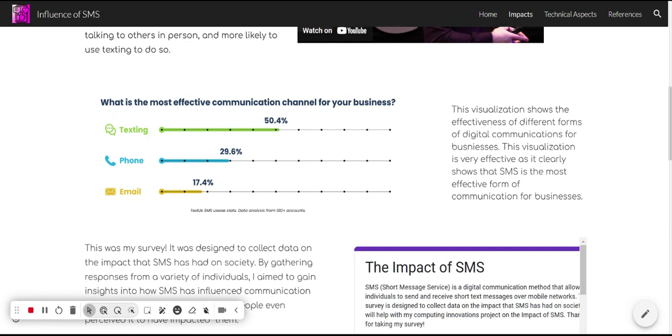I included this because it really showed how SMS not only affects the computer science field, but if not all fields of careers, especially business, because it shows the effectiveness of digital communications for business, especially texting, as texting was the leading one, being 50.4%. So it clearly shows that SMS is the most effective form of communication for businesses to get all that information across.